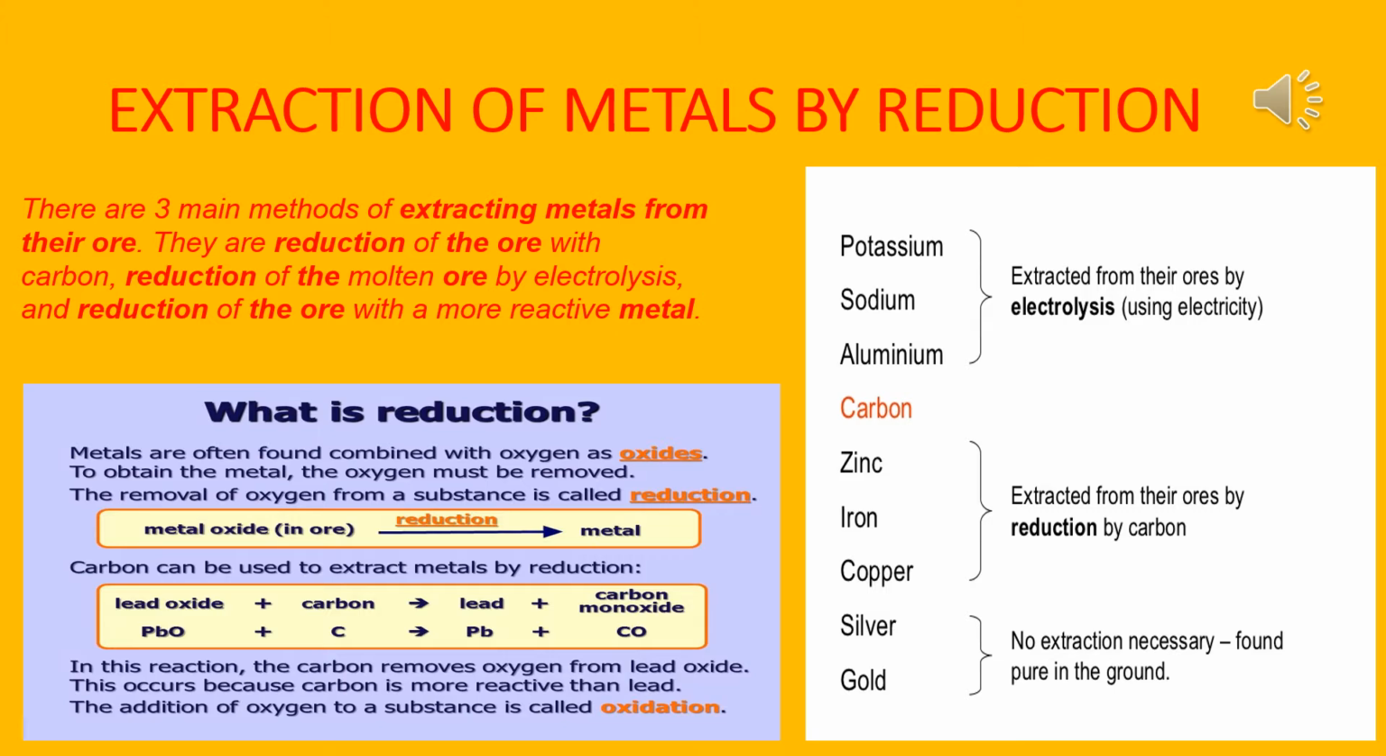Now, the second one that I am discussing is by carbon. By heating the oxide ore with a reducing agent like carbon, carbon monoxide, etc. Suppose zinc oxide reacts with carbon to form zinc plus carbon monoxide. Like this, when zinc oxide reacts with carbon monoxide, it forms zinc plus carbon dioxide.